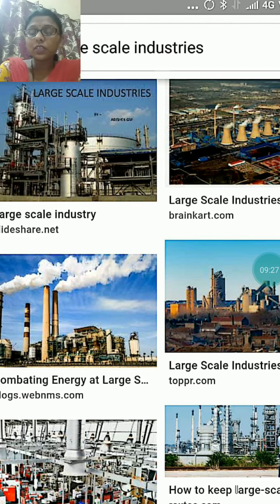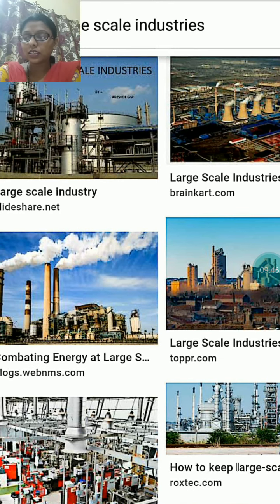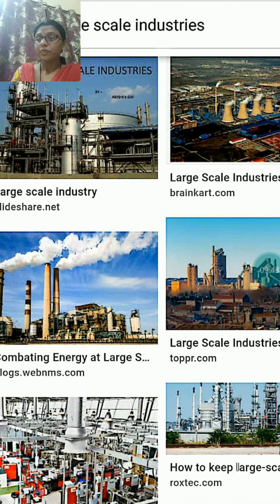These all industries come under the large scale industry. Okay, railway engine coaches are at Chitranjan and Varanasi, and oil refineries are at Mathura, Barauni, Haldia, and Guwahati. These are the major centers of these industries. Clear?